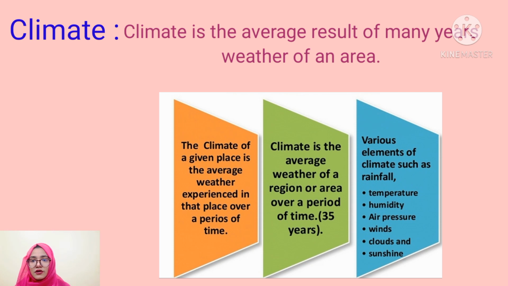Now an example. We used to say that the climate of Bangladesh is hot and moist. It means in Bangladesh one feels hot and the other is wet. The climate of Russia is mainly cold. This statement indicates that Russia is cold round the year.